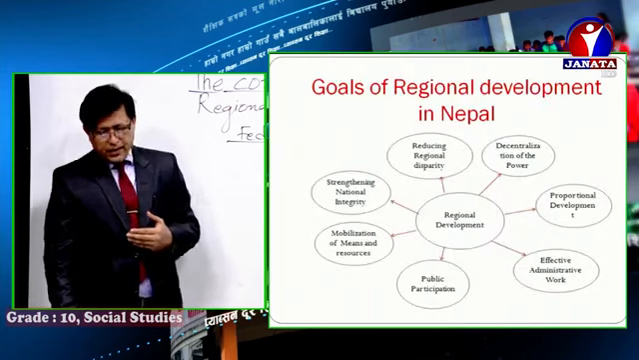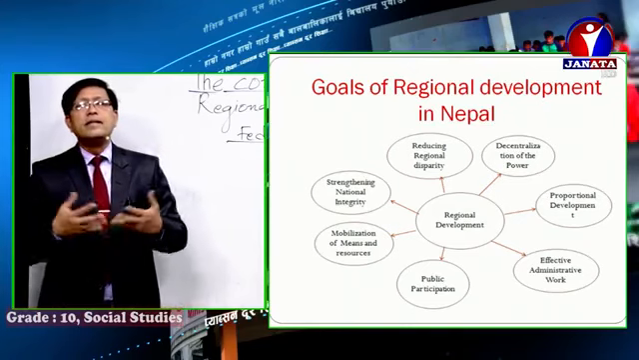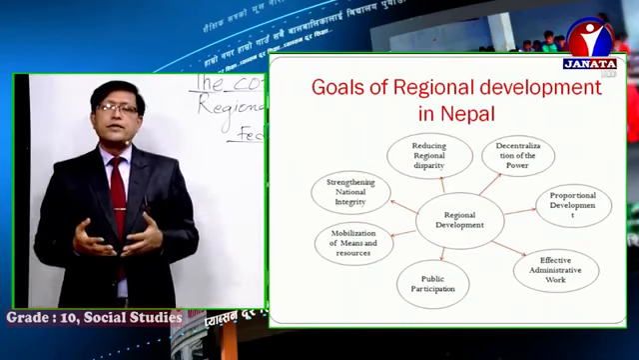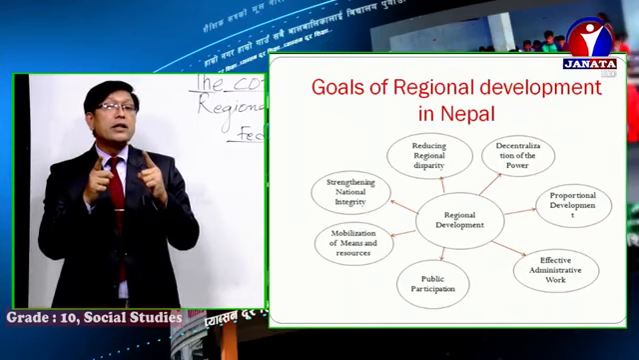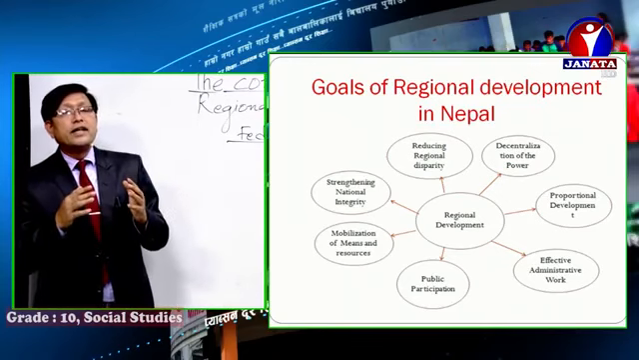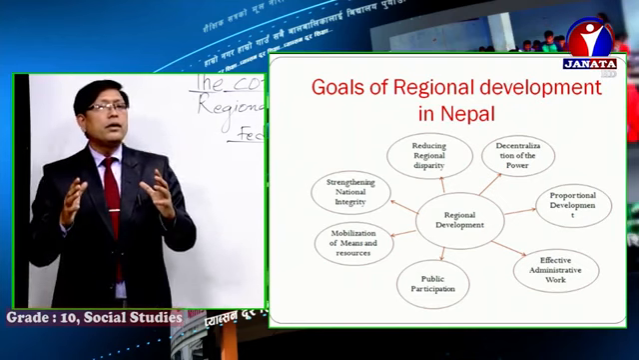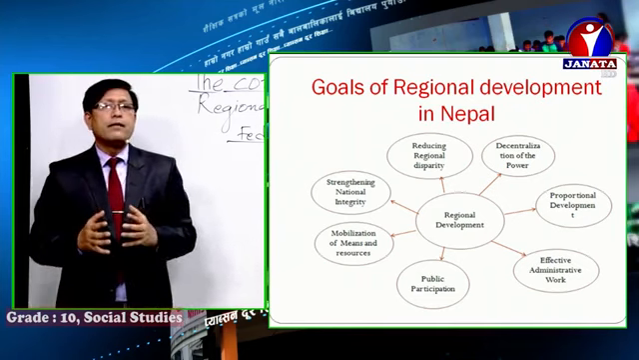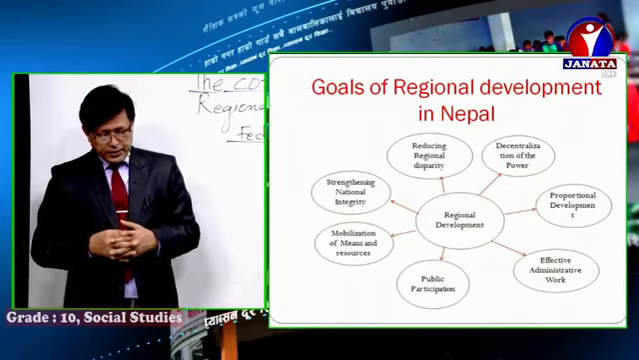So, let me show. Boys and girls, now what were the goals of regional development? Of course, Nepal was divided into 5 development regions. You got the idea, right? In 2039, 29 and 37 respectively, all right? So, now tell me, what were the goals of dividing Nepal into 5 development regions? Let's see one by one.